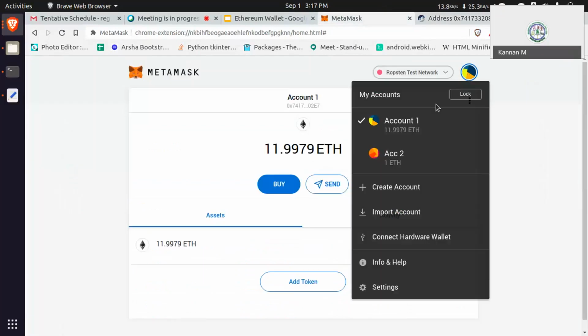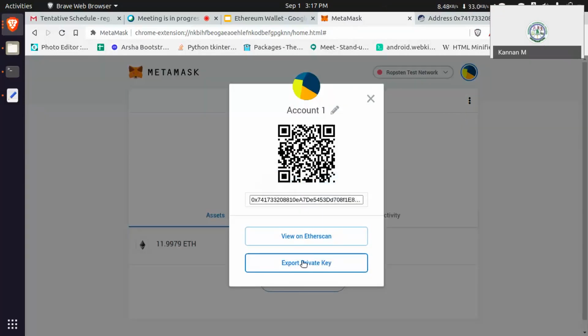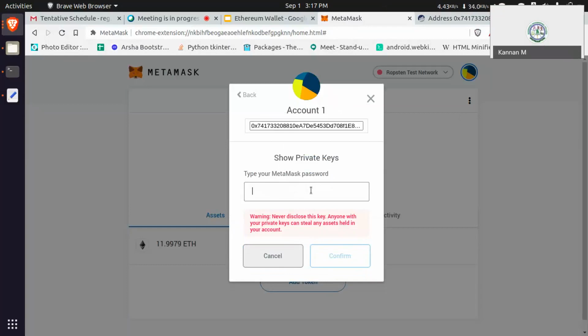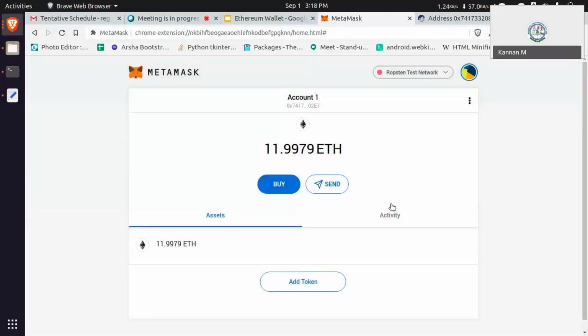And then the next example: if you want to take this account's private key, just click here, click account details, then click export private key, and then enter the password, then confirm. This is my account one private key. Try exporting the private key.